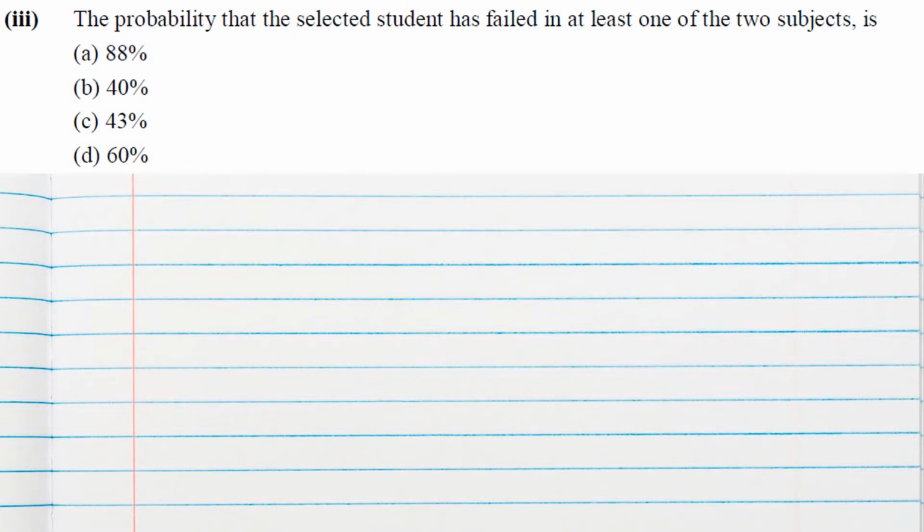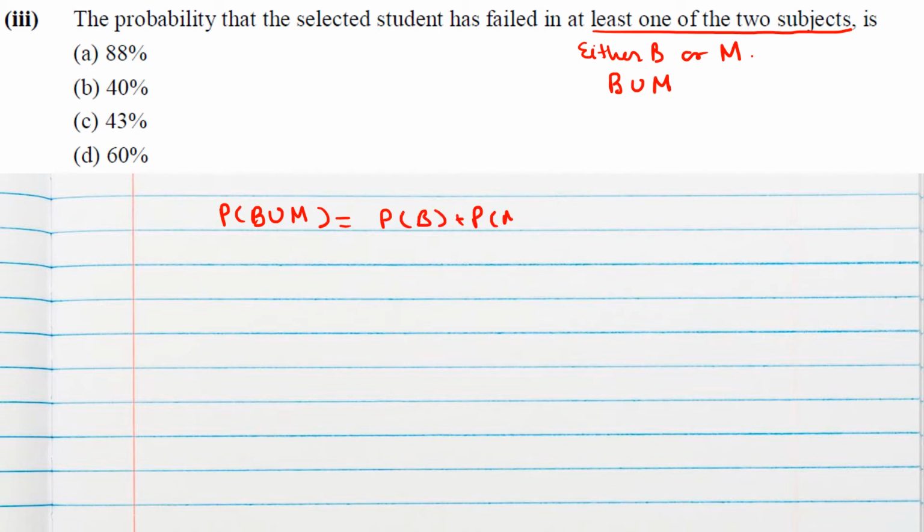Question 3 is the probability that the selected student has failed in at least one of the two subjects. At least one of the two subjects means either bio or maths, that means it is B union M. So we should find the probability of B union M. We will use the formula here: P of B plus P of M minus P of B intersection M. So 30 plus 25 minus 12, which will be 55 minus 12, which is 43.